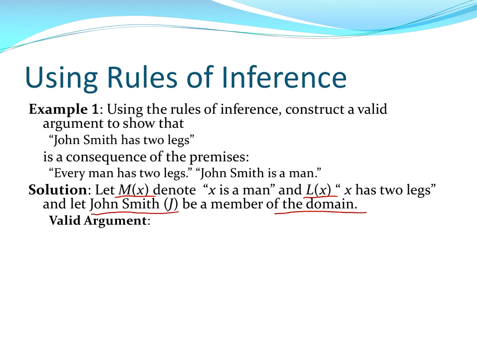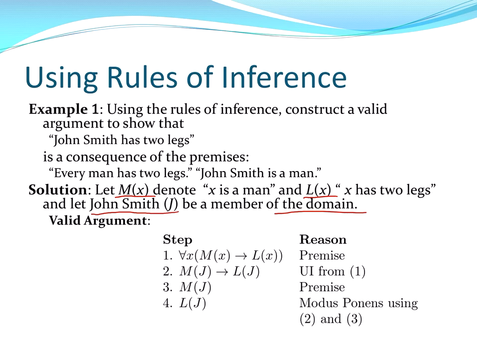All right, so let's take a look. I don't have a build here, so we'll just start at the top. We have the premise for every x, M of x implies L of x. That is, every man has 2 legs. And we're going to do universal instantiation from 1. Since this premise is true for every man, it'll be true for John Smith. So we can say M of J implies L of J.